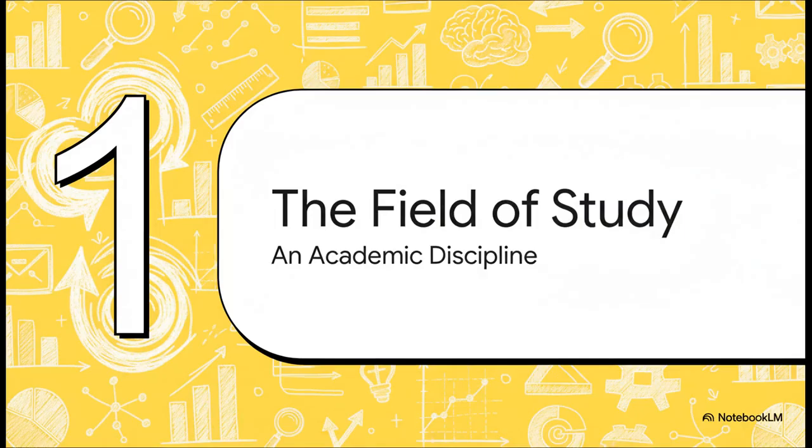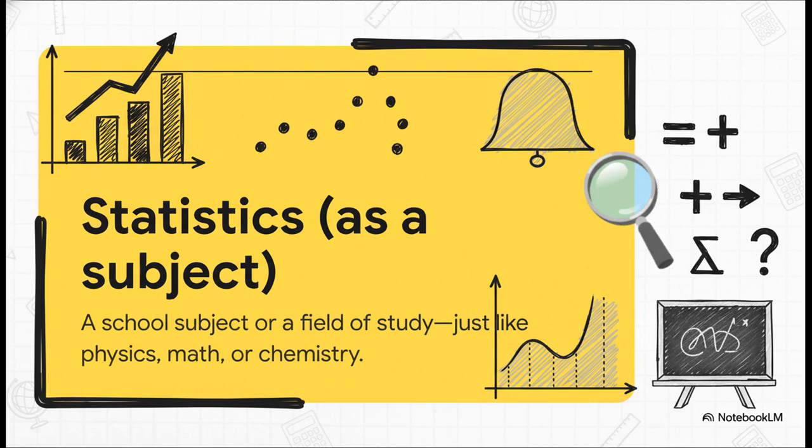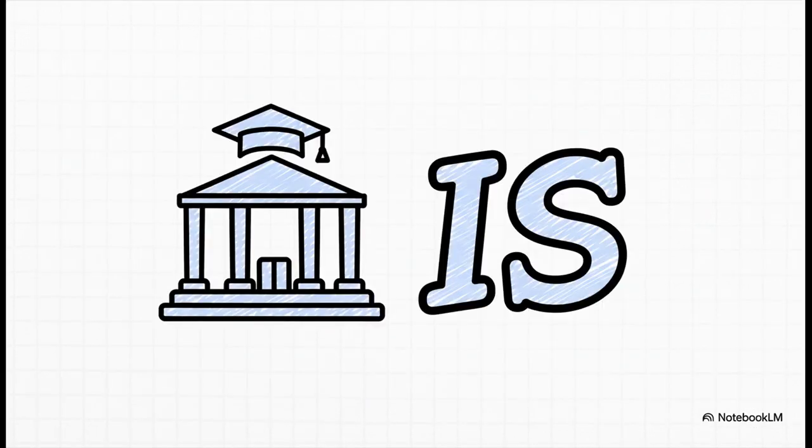All right, so let's tackle the first one. What is statistics? Notice that we're using is. This is the biggest, broadest definition of the word. So when you ask what is statistics, you're basically asking about a subject, a single field of study. Think of it just like physics or chemistry. You'd never ask what are chemistry, right? It's one discipline. So the key thing to remember is this.